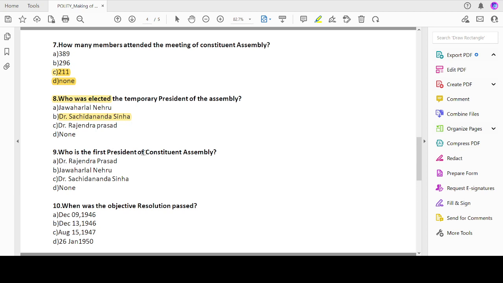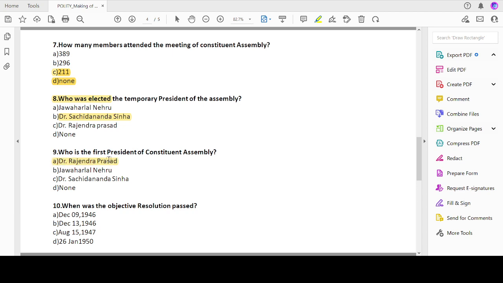Who is the first president of the Constituent Assembly? The temporary president is Sachidananda Sinha. So we have to elect someone permanent, not permanent, but the actual president. So who was the first president? As we all know, it is Dr. Rajendra Prasad.